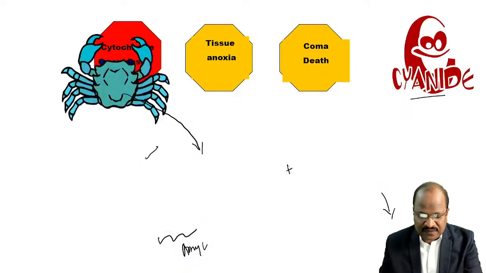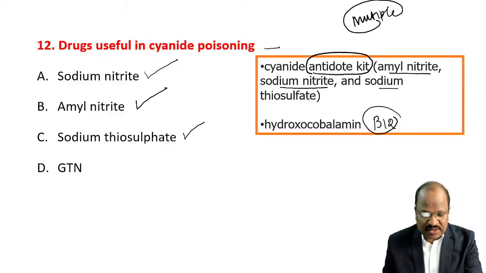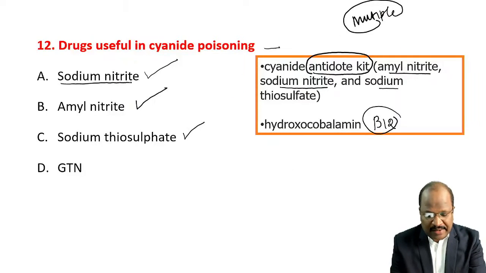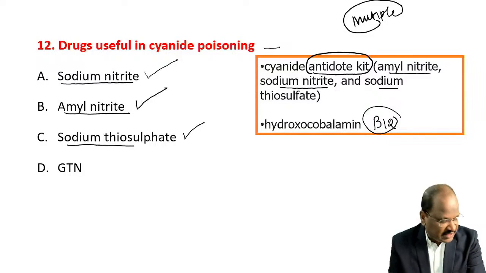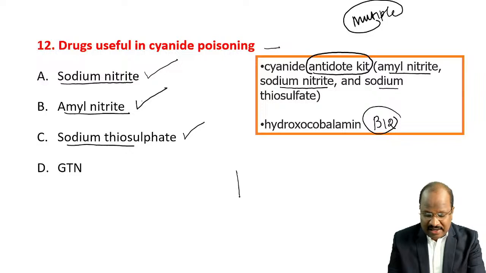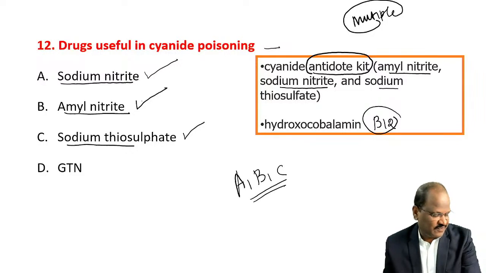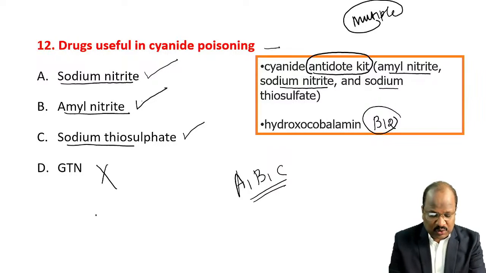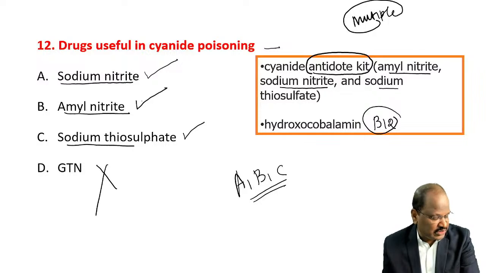So the answer for the question, if the options are given as sodium nitrite, amyl nitrite, and thiosulfate, these are the answer. A and C only, or A, B, C, all are right answers. Gelatin has no role. Only nitrites has no role.